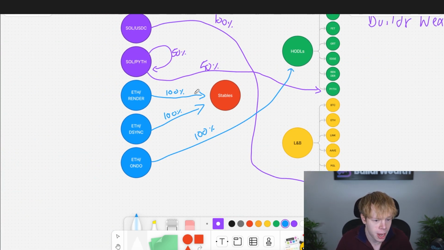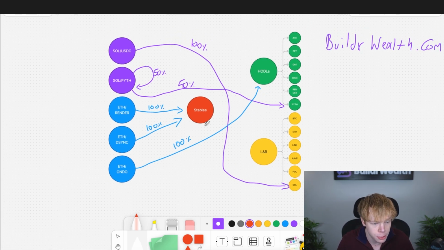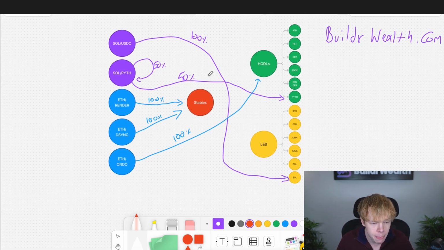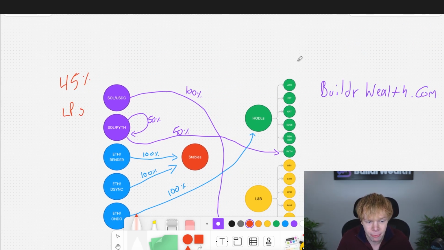Anyways, now that we broke down what's happening to my income, we need to talk about what's happening to these stablecoins, because this is just sitting here. As mentioned, I am looking for good opportunities in the market. So either these stablecoins are going to be used to get me back in balance. And when I say back in balance, I mean typically I want to have about 40 to 45% invested into these LPs. And then I want to have about 55% or so, sometimes 60%, over here in these HODLs as well as lending and borrowing platforms, basically.